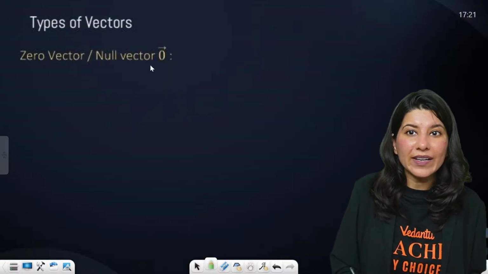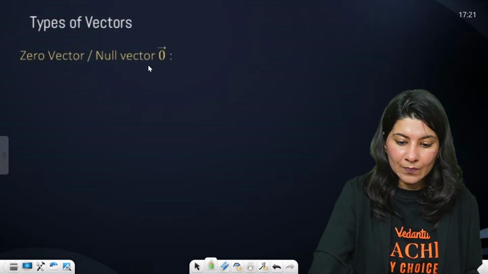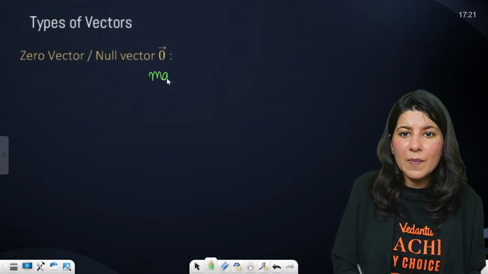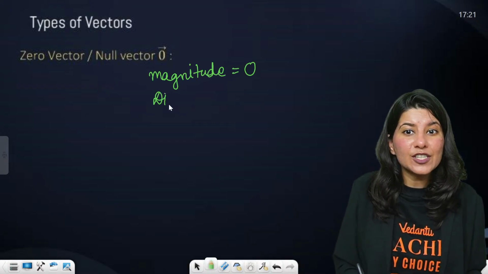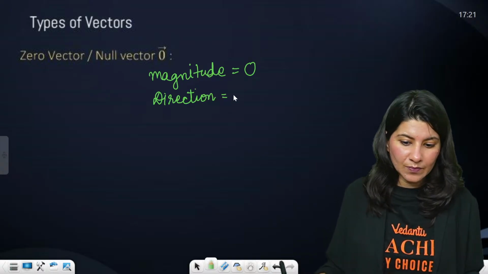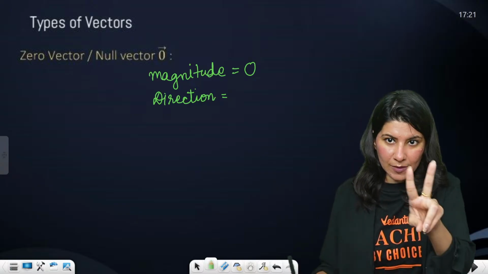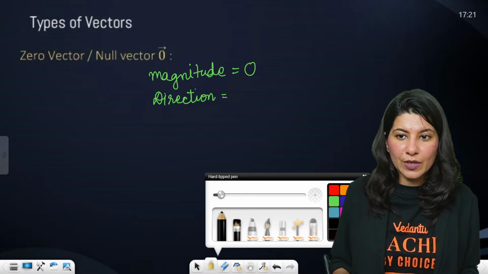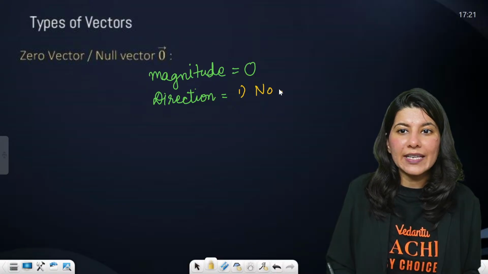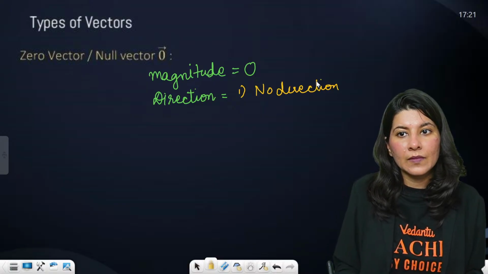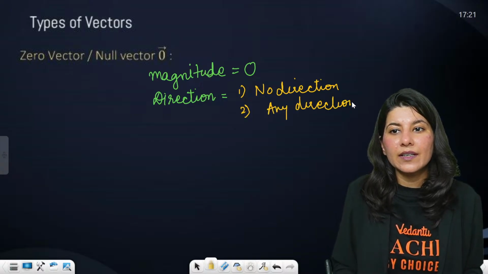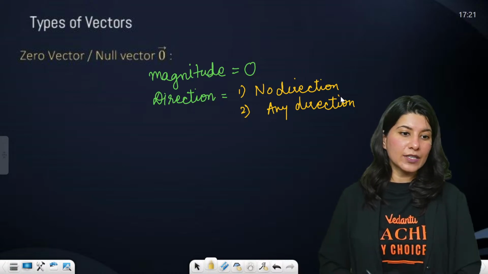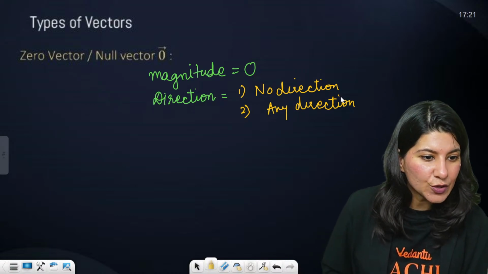First type is zero vector or null vector. A zero vector is a vector whose magnitude is zero. And what about direction? I'll give you two options. First one is no direction. Second one is any direction. Can anyone tell me what is the correct direction for a null vector? Yeah, PYQs covered, do not worry.